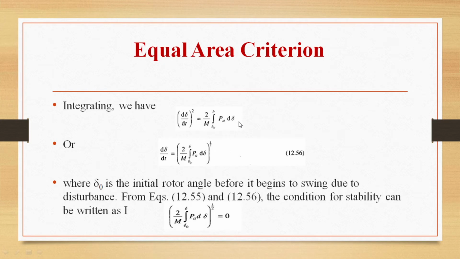So integrating this equation, we get (d delta by dt) whole square equals 2 by m integral delta naught to delta of Pa d delta, or d delta by dt equals [2 by m integral delta naught to delta of Pa d delta] whole power half, where delta naught is the initial rotor angle before it begins to swing due to disturbance.